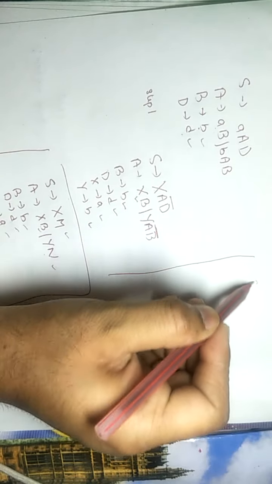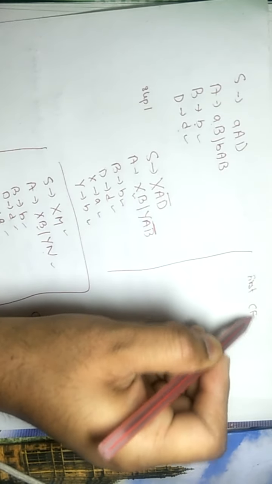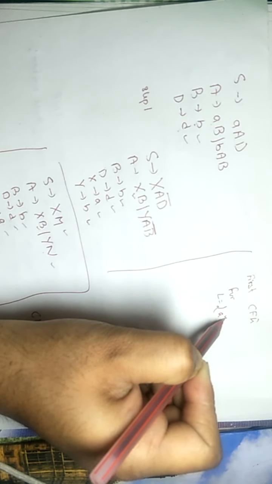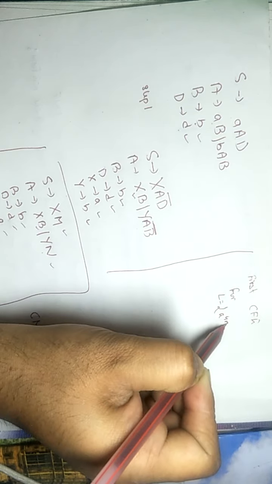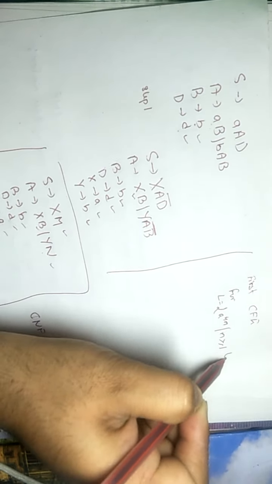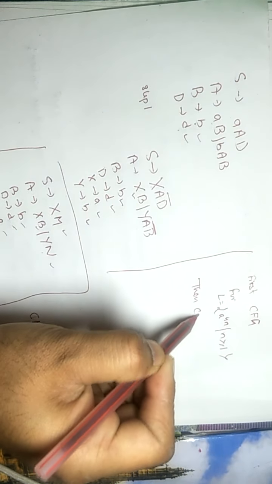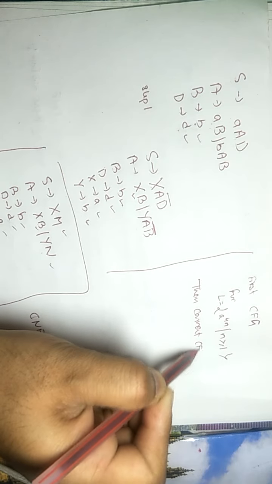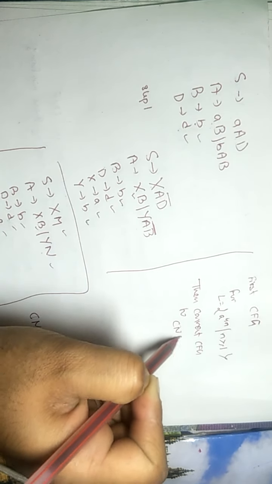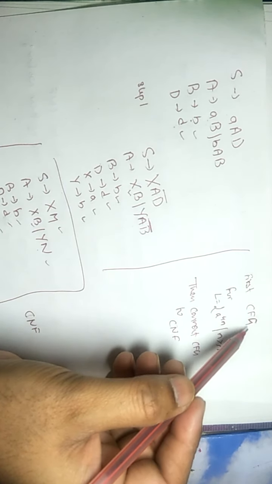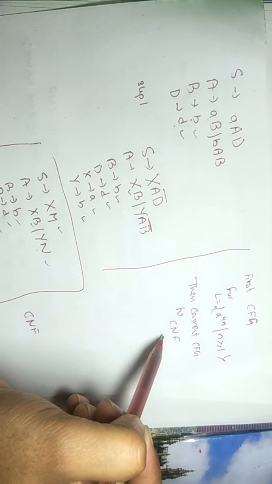There is a home exercise for you. First write the CFG for L equals a raised to power 4n, n greater than or equal to 1. So you need to write a CFG first, then convert the CFG to CNF. You need not write CNF directly. First you write a CFG, then you will convert it into CNF by applying these rules.